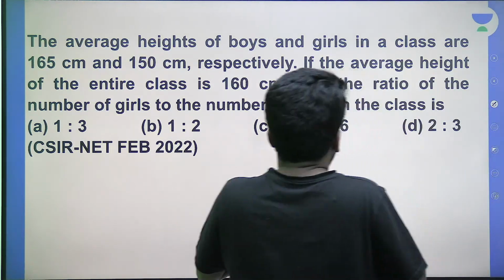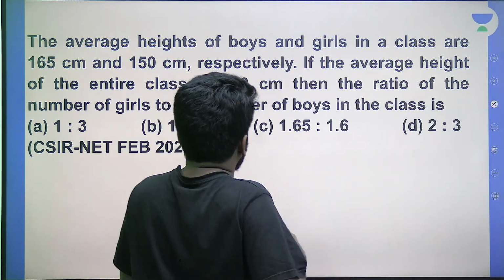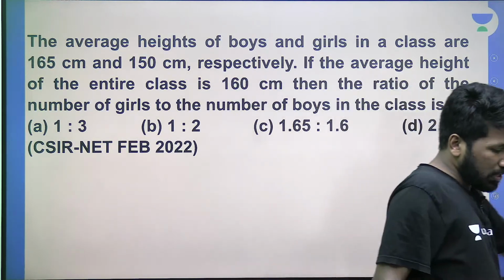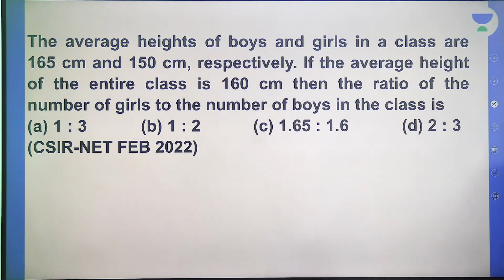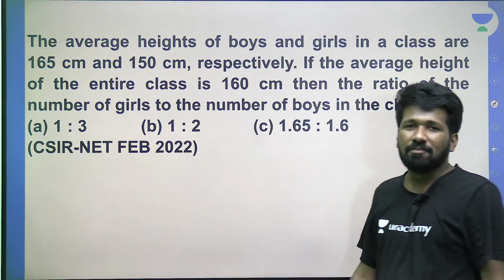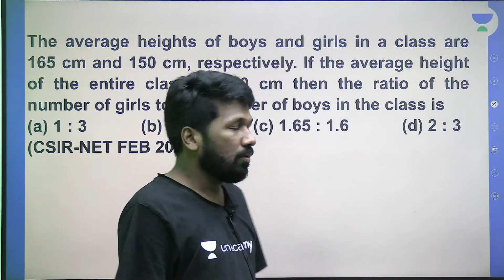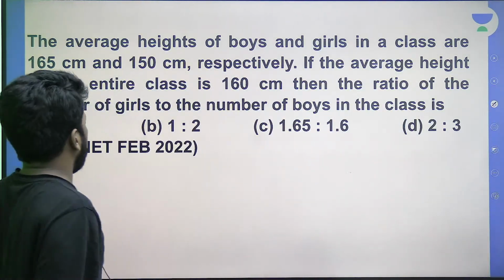The average heights of the boys and girls in a class are 165 centimeter, 150 centimeter respectively. ये question batch average का concept से भी कर सकता है, but that is not the smart way of doing it because that will take time. What is the batch average concept? Very briefly, I will explain.